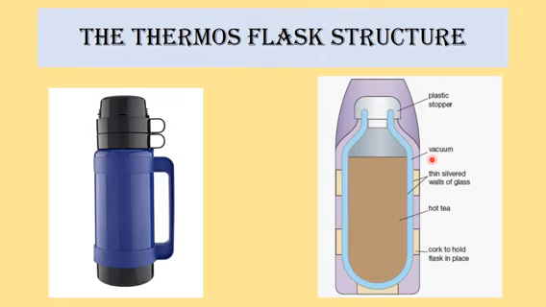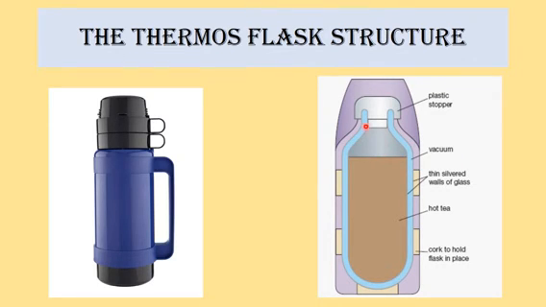So only which process will happen? Only radiation will take place, but you know that here is a very shiny surface. Shiny means the radiation will also be less, it radiates very little heat. Okay, so here also a protection.